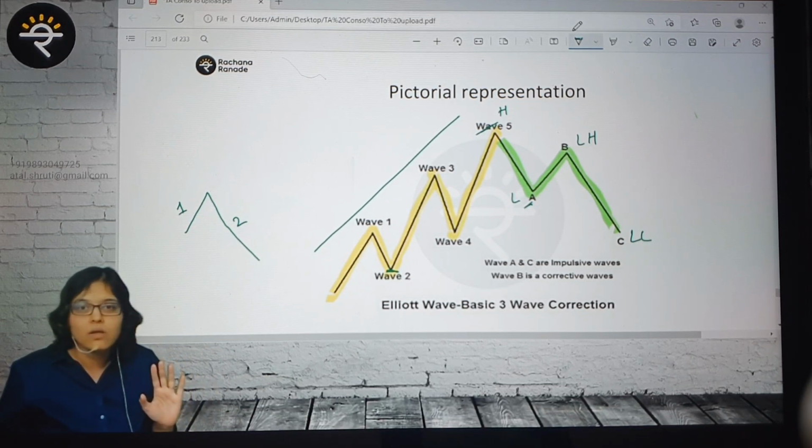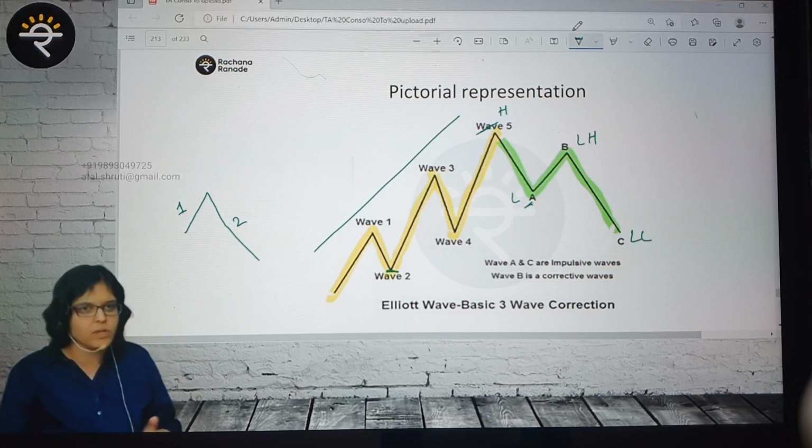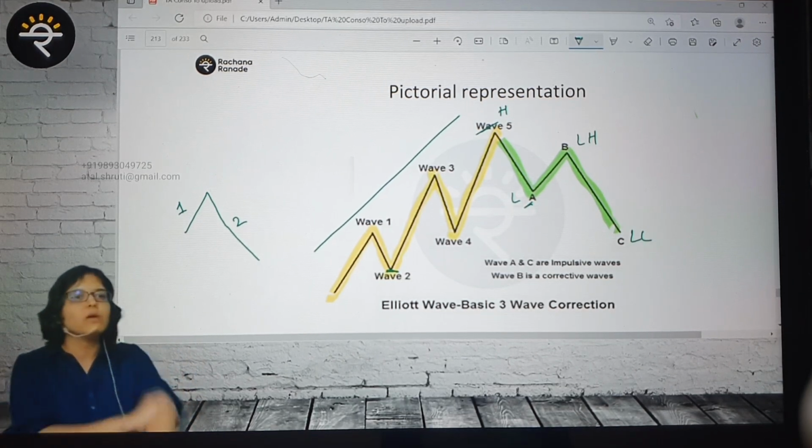It is that subjective. But there is one NCFM module. NSC ka exam hota hai, NCFM ka. So the notes we have prepared for this one are based on the NCFM module. So we are taking kind of the standard. Okay? But then, coming back to the main point, one understand.